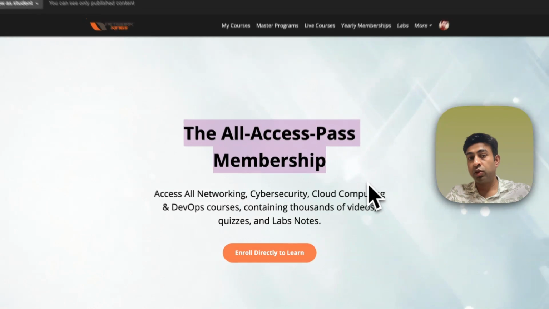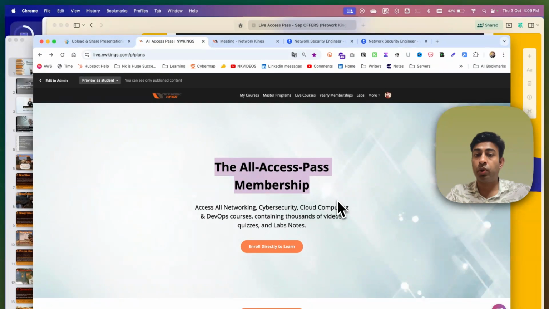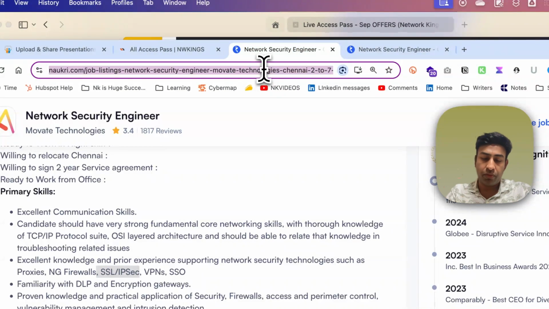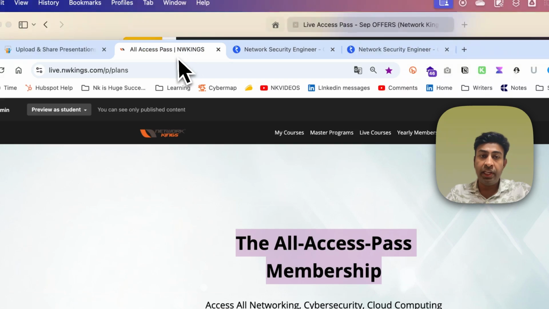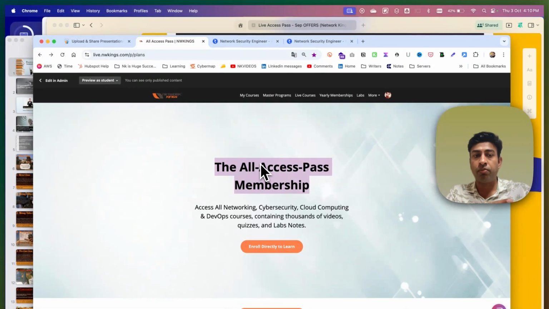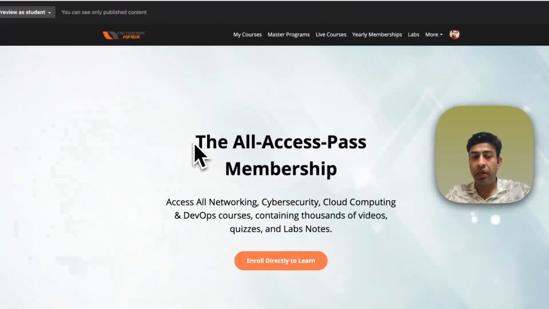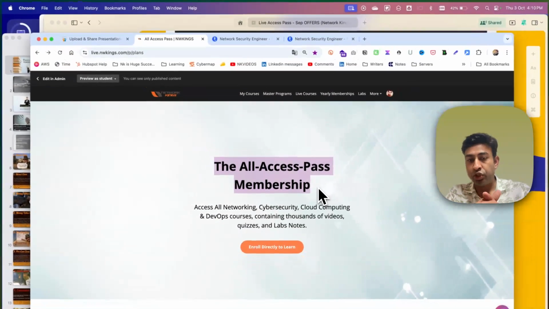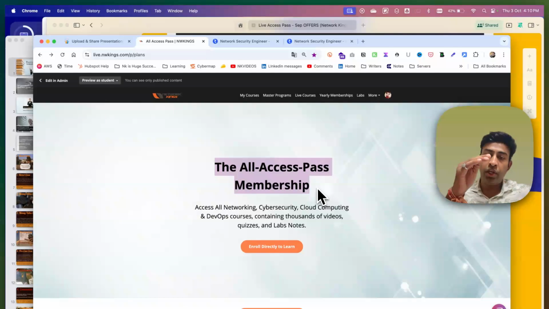By the way, we are the only company in India who is working on an all access pass. There are a lot of companies outside India like A Cloud Guru, but we are the only company who is bringing the best people from the market and creating a membership. In future, as more and more people join this membership, we are going to slowly reduce the price. As of now, our expenses are very high. We are a bootstrap company. We are not a funded company.